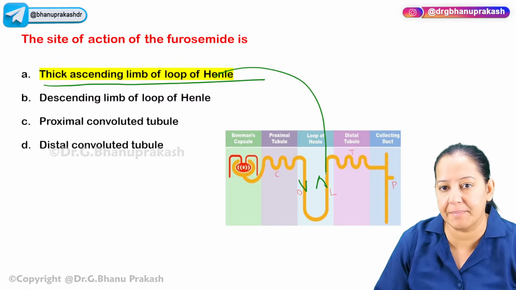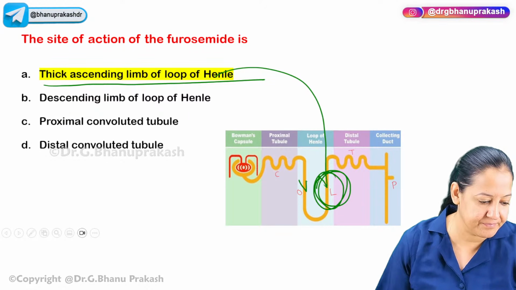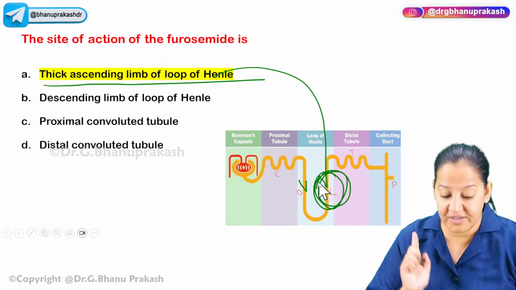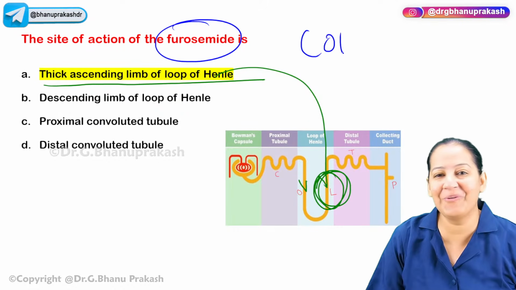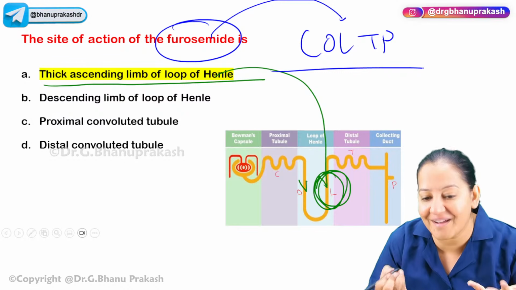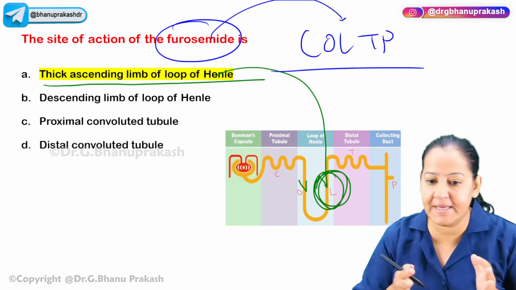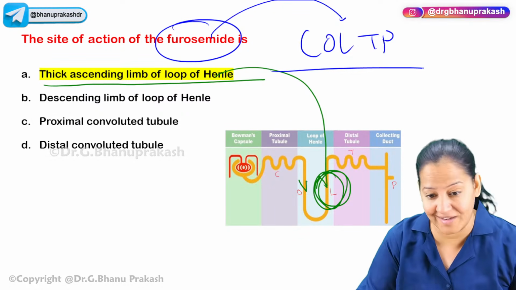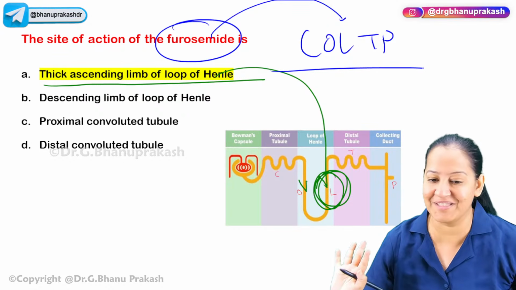So this is how you can make it out. Give me a thumbs up. Everyone give me a thumbs up. Does anyone have any confusion till now? You get questions like that. So first of all, you must know the class. If you don't know which category furosemide belongs to, there is no need of learning this mnemonic. If you don't know which of these five it belongs to, what is the sense of the mnemonic? First you learn the classification. Step number 1. If you don't know A, B, C, D, there is no need to learn CAT, BAT. If you don't understand the basics, it is the same way. First of all, learn the classification. Then only learn the concepts behind that.